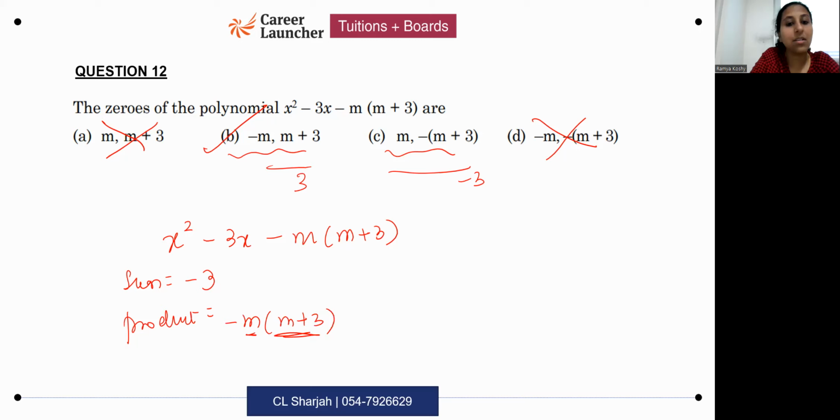Already I have two factors here, no? Now just check whether the sum of these two is minus 3 or not. Is it minus 3? I can split this as minus m into m plus 3. Is the sum of these two minus 3?